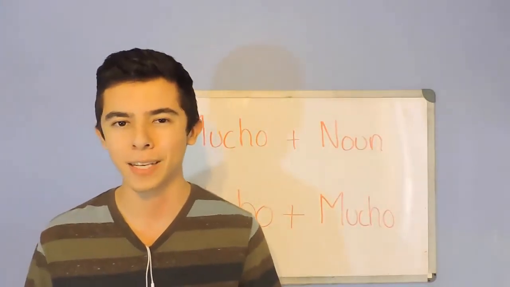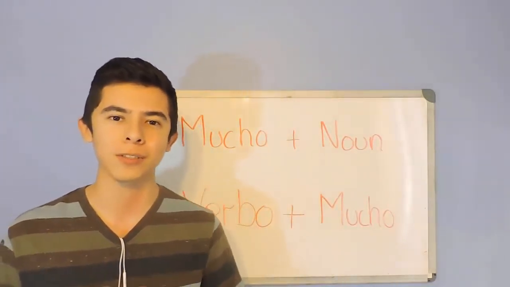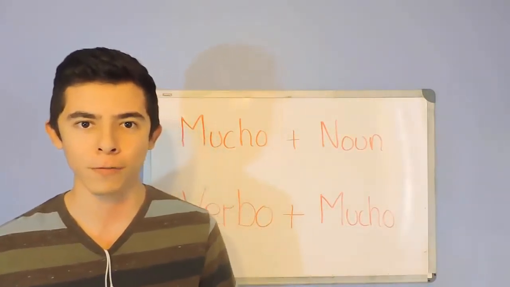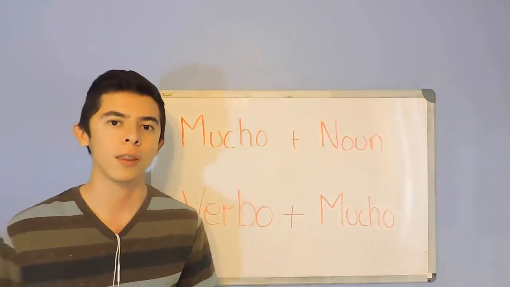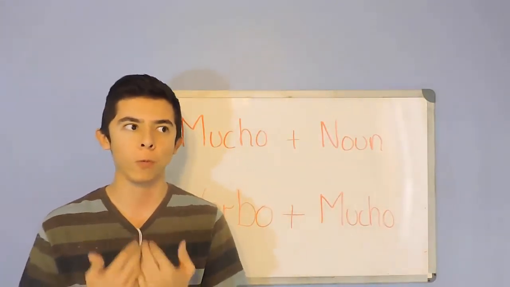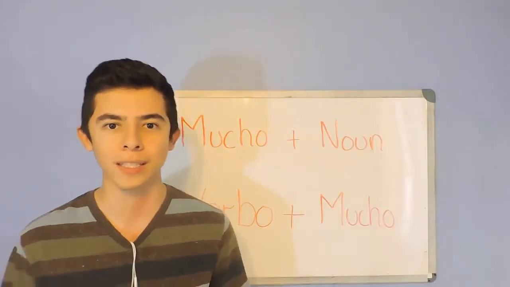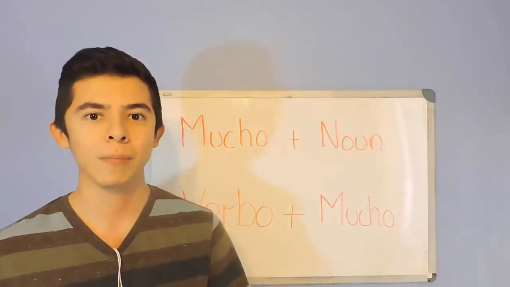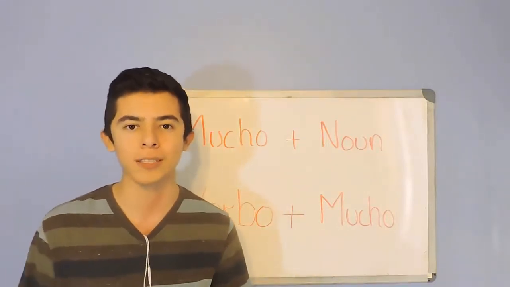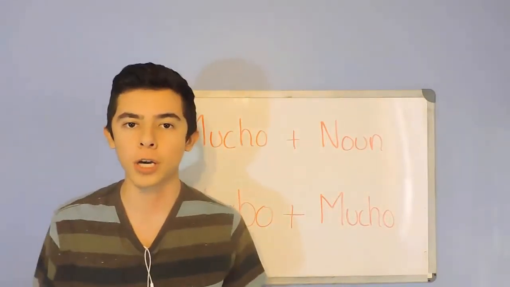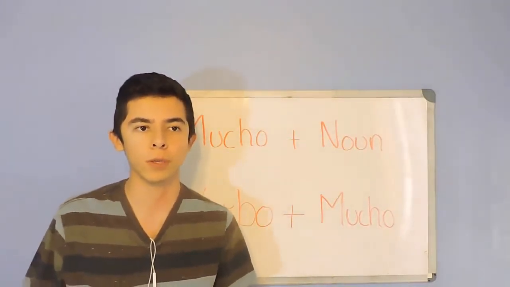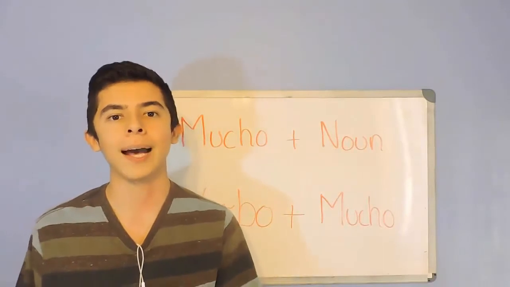We can say that, but when we're referring to weather stuff, we're going to use the verb hacer, to make. Literally in English, Canada makes a lot of cold. That's how we say it in Spanish. So if you want to talk about temperature and weather, we're gonna use the verb hacer.